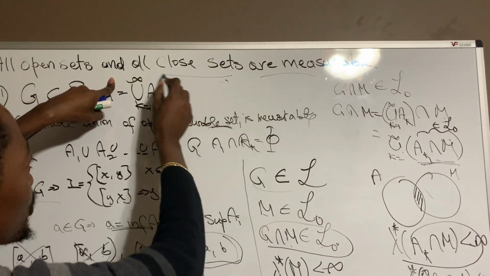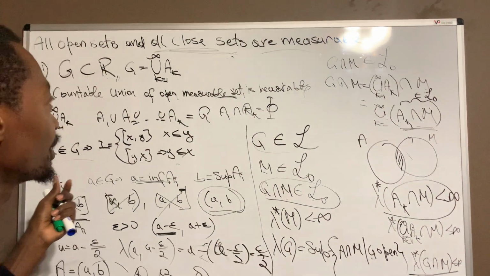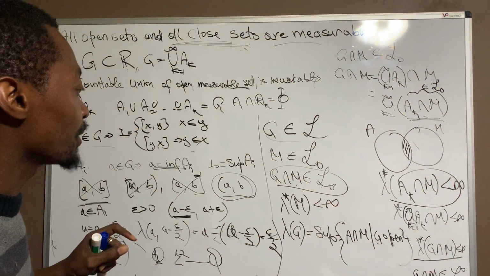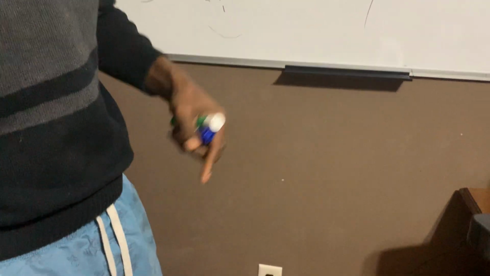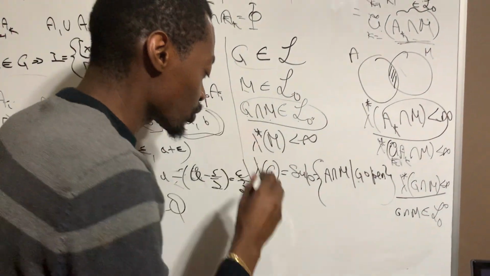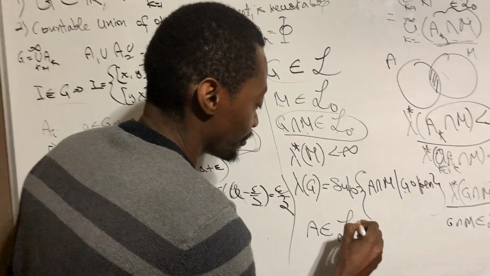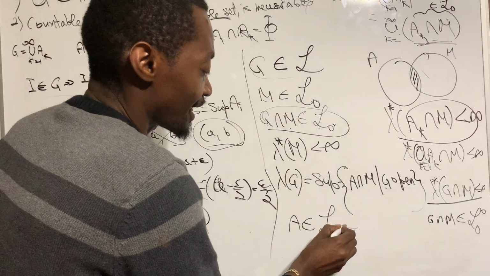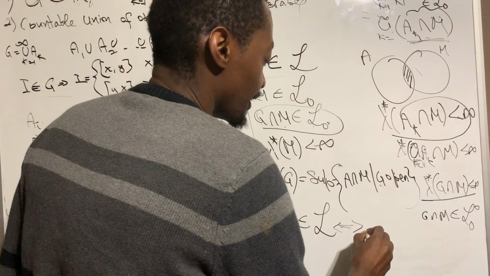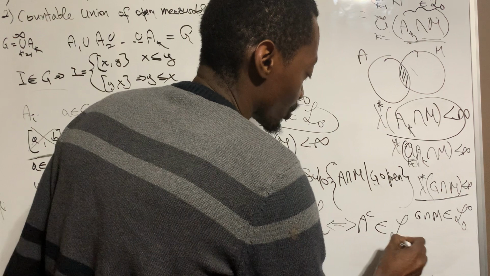So for this part of the proof, this is the easiest part. Now, why? Because according to a property in that book, I can't remember which, I think it's one of the first properties, it says that A belongs to the Lebesgue measurable set if and only if its complement belongs to the Lebesgue measurable set, right?